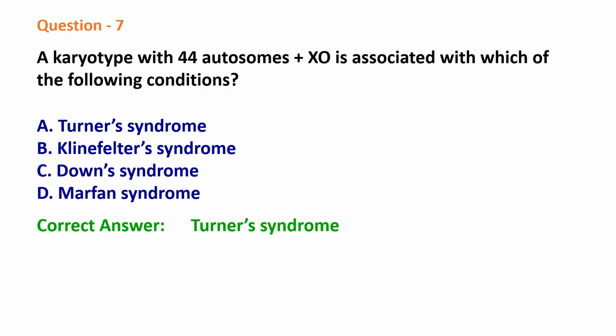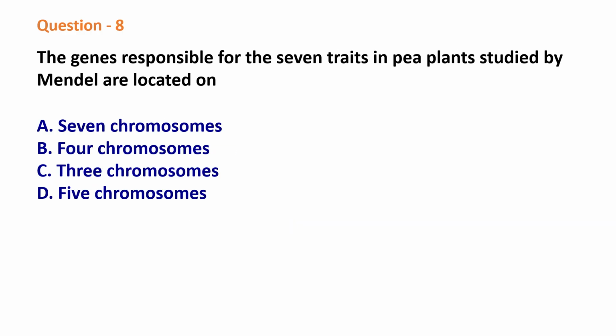We know that all these syndromes are caused due to chromosomal disorders. In Turner syndrome, which is seen in females, usually a normal female has two X chromosomes, but a female suffering from Turner syndrome will have one X chromosome less. So it is XO.